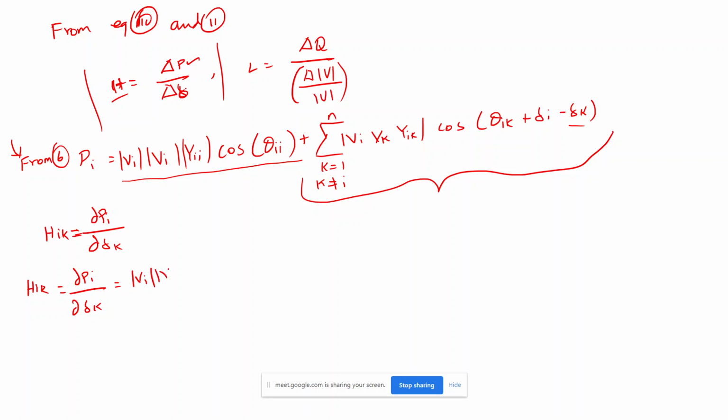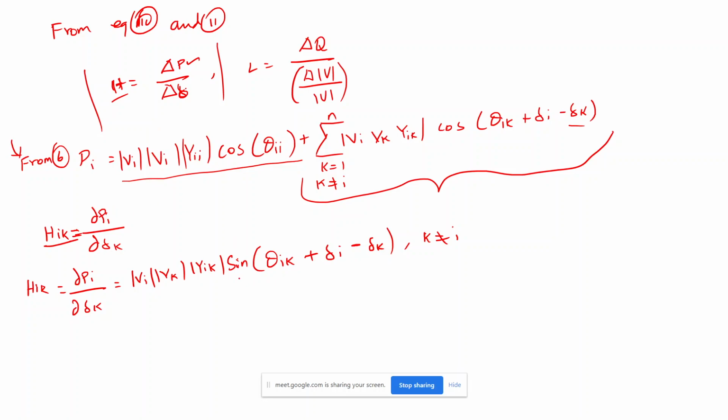Vi Vk Yik. If I differentiate this, I will get a minus sign, and already one minus sign is there, so I will get a plus sign only. We already know this from Gauss-Seidel, we are doing the same thing: sin of theta ik plus delta i minus delta k. So this is the value where definitely k is not equal to i. If k is equal to i, then this will change into HII.